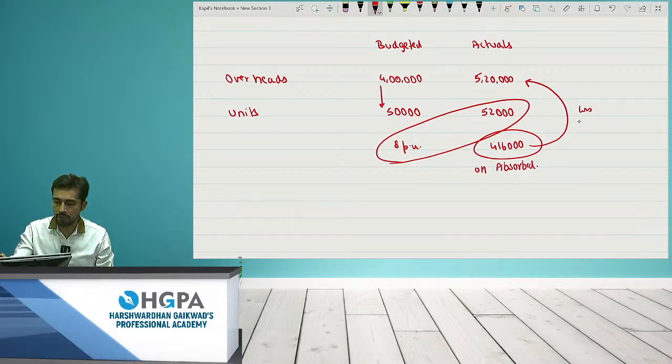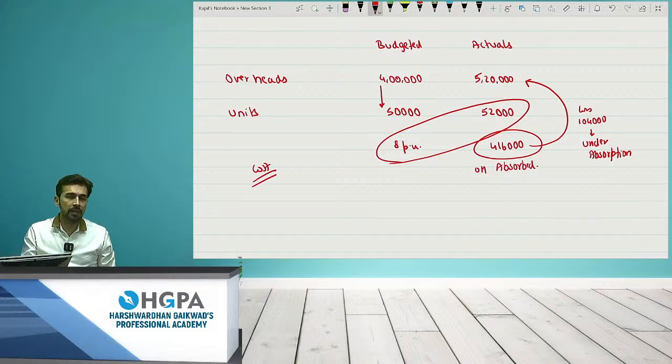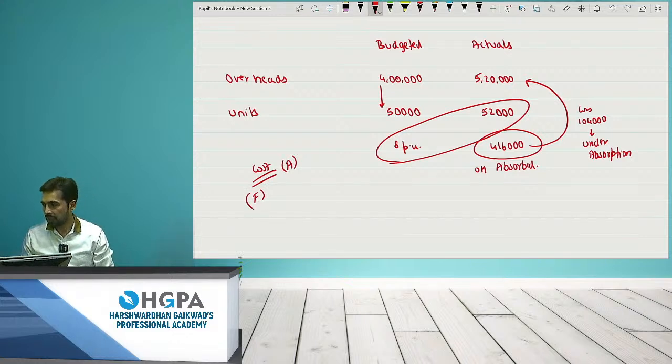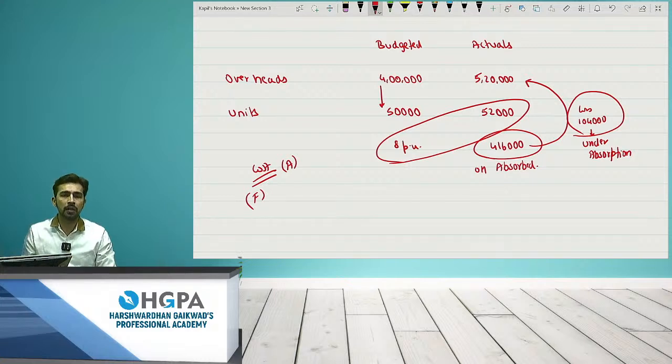And therefore this is a loss of 1,04,000, and loss is always considered as under absorption. This is not over absorption, but under absorption. In short, adverse. Remember yesterday when I was teaching you variable overheads, I told you the cost variance itself indicates whether it is under absorption or over absorption. If the answer is adverse, it calls for under absorption. If the answer is favorable, it calls for over absorption, right? So in this case, the loss is 1,04,000, and this itself is known as the cost variance. That is the fixed overhead cost variance, right?